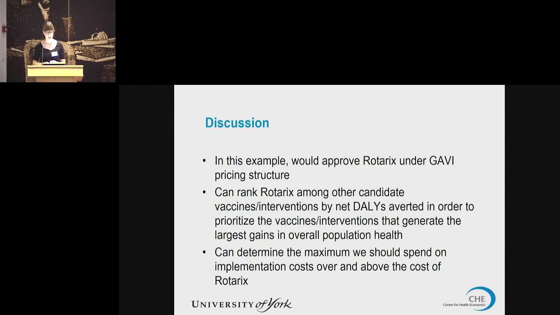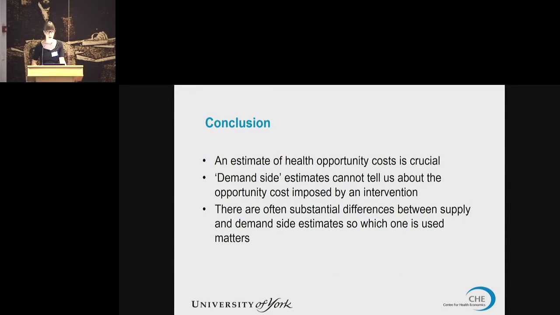In addition, we can use this to determine the maximum that we should spend on these implementation costs over and above the cost of each intervention itself, or in this example, Rotarix. And as well, how much we should be willing to spend to develop different vaccines or interventions. So to conclude, an estimate of health opportunity costs is crucial. Demand-side estimates can't tell us about the opportunity cost imposed by an intervention. And there are often substantial differences between supply and demand-side estimates, so which one we use in decision-making is really important. Thank you.